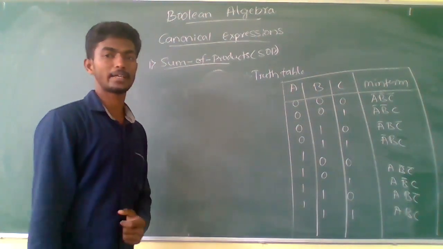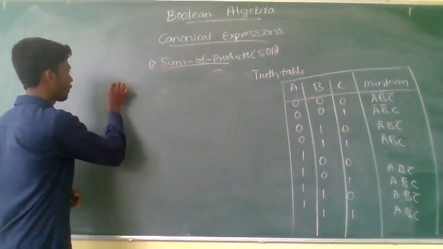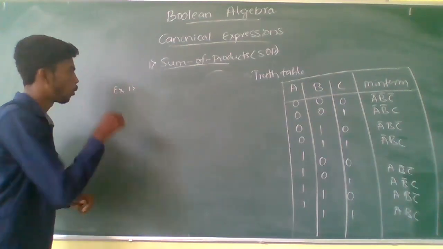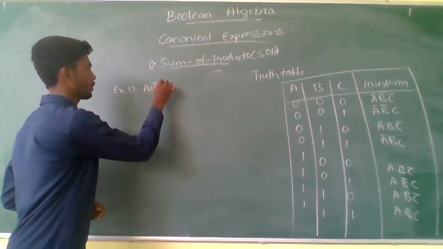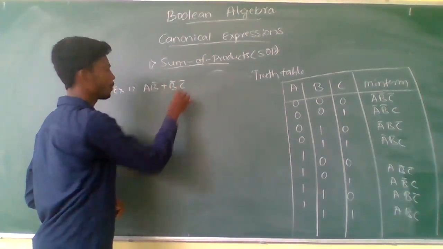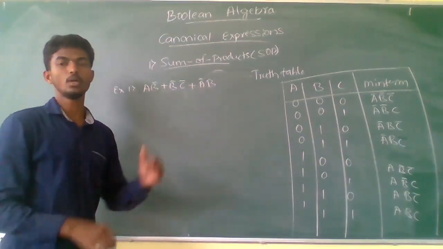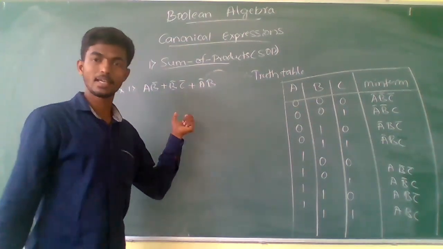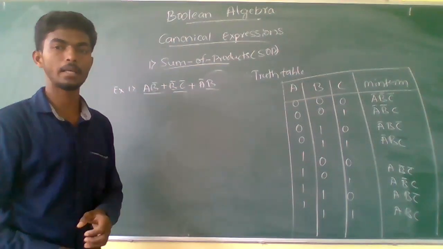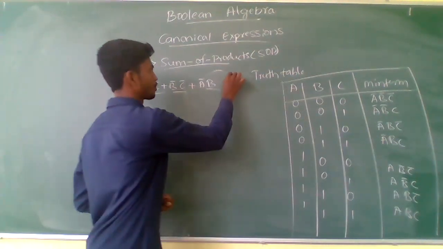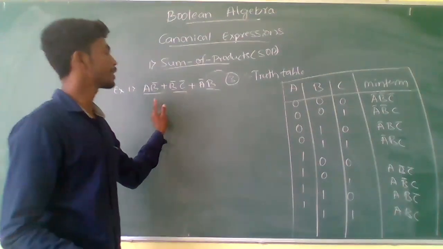Let us see one example where the expression contains 3 variables. Example 1 for 3 variables: A, B complement plus B complement, C complement plus A complement, B. This example contains only product terms, with 3 different literals and 3 product terms.